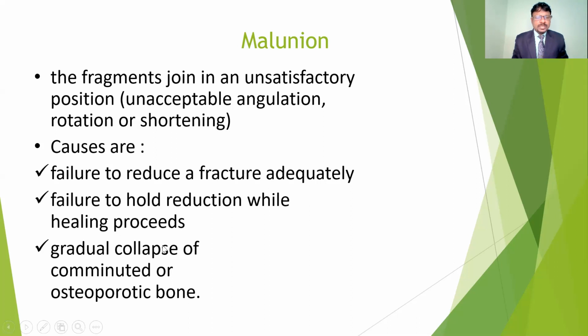And also gradual collapse of the comminuted or osteoporotic bone. In case of multiple pieces of the fractures, if it is not stabilized, if it collapsed, or maybe it is an osteoporotic bone, because of the pathological changes where the bone becomes thinning, it won't maintain the stability, so it may chance to get the malunion.